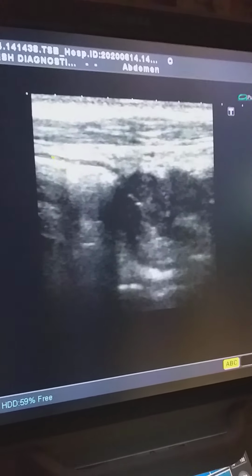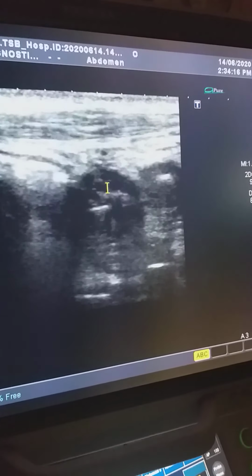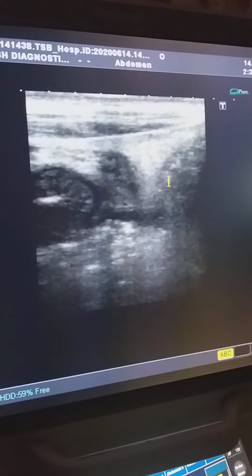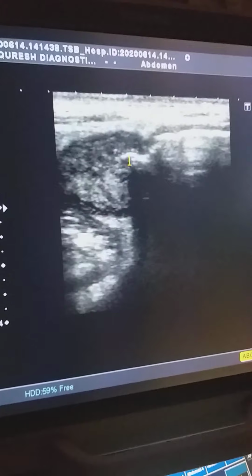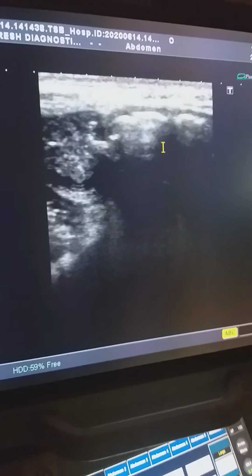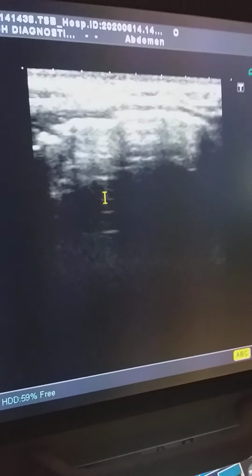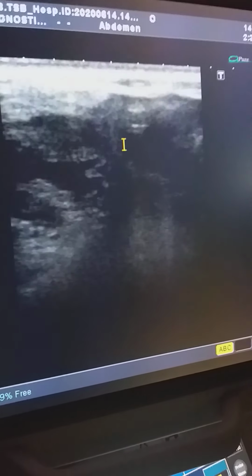Here is no peristalsis and here is the peristalsis, we can see. Then this is continuous with another bowel loop, which is also of small bowel.